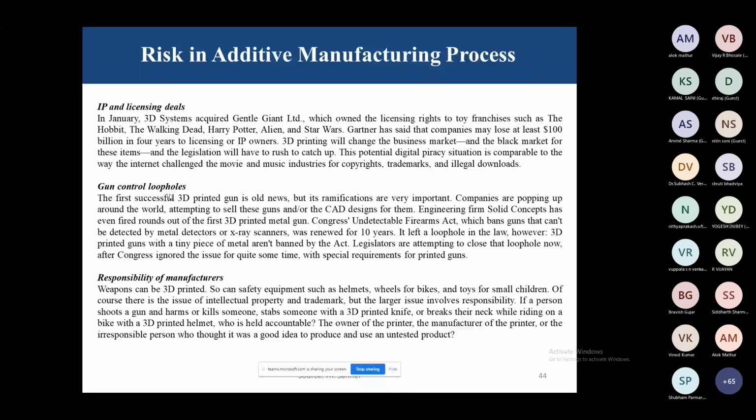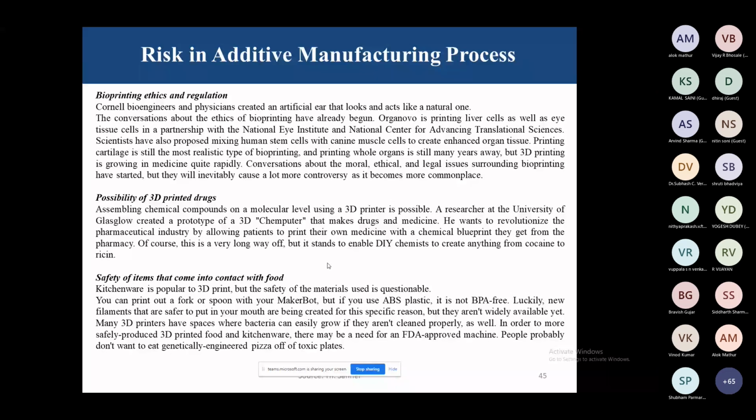Then the responsibility of the manufacturer: some weapons, any gun harms. So we need to control this, or there are some drawbacks of this process, or we have to make some licensing arrangement for these types of products. Then there are bioprinting ethics and regulations. Bioengineers and physicians created an artificial ear that acts like a natural one. So you have to think about bioprinting.